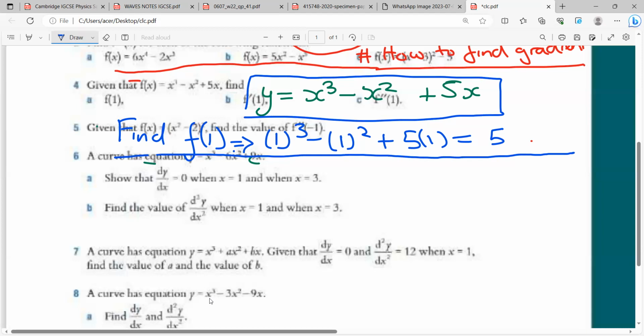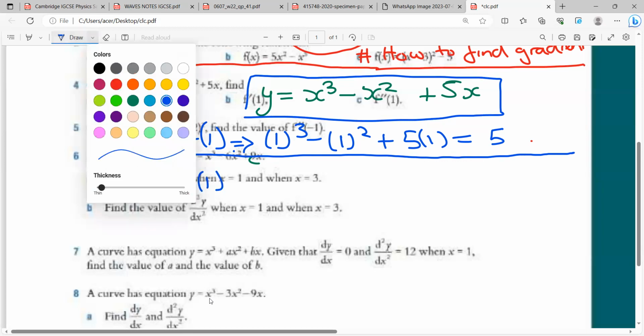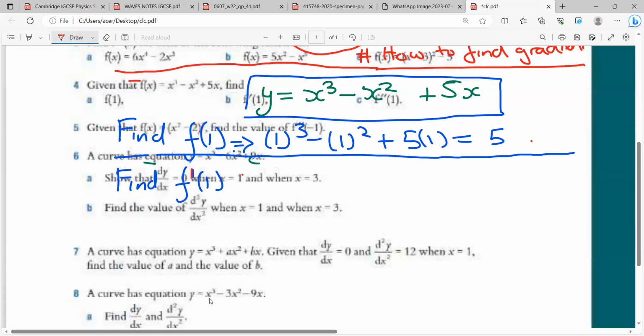All right. That's fine. So now the second question is asking us to find f prime of 1. The prime, this guy I'm writing in red, looks like a power. It simply means find dy/dx. The prime is just the same as differentiation; it's an alternative way of writing dy/dx.